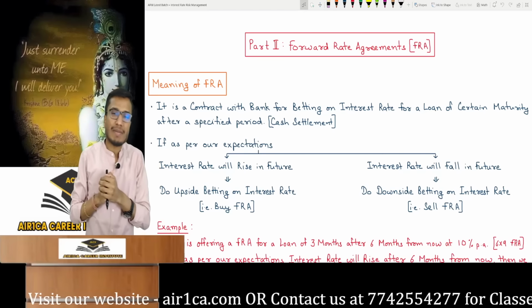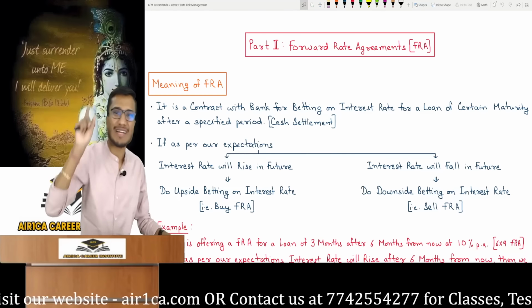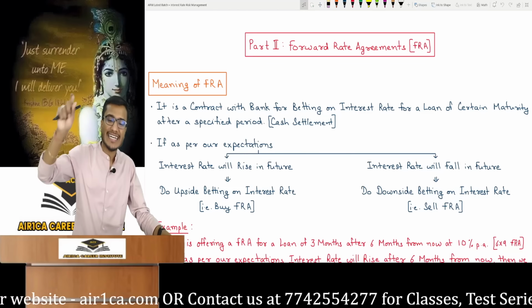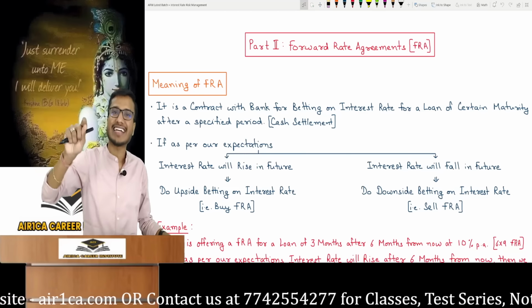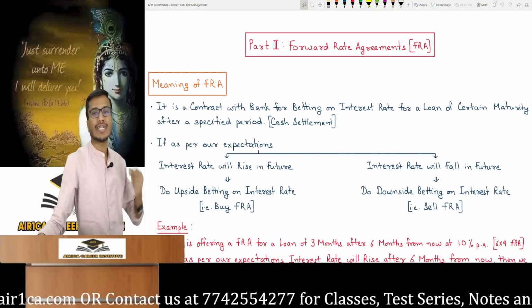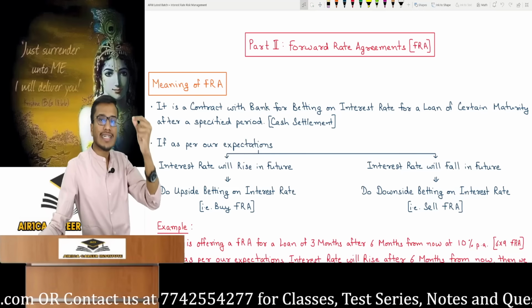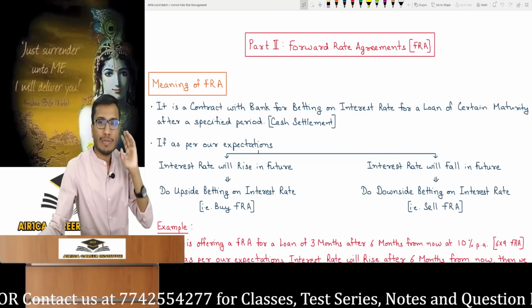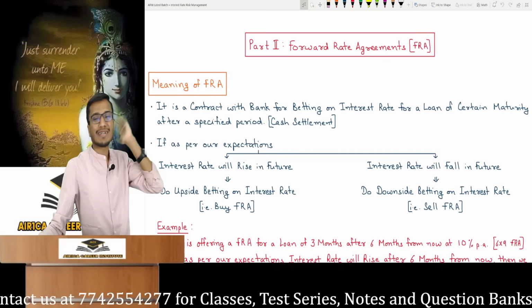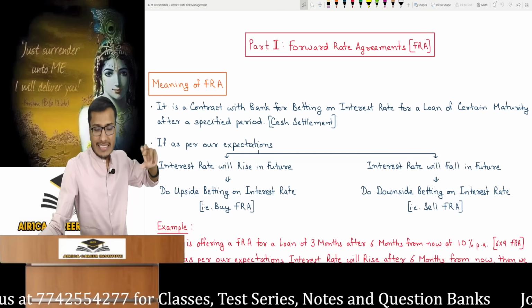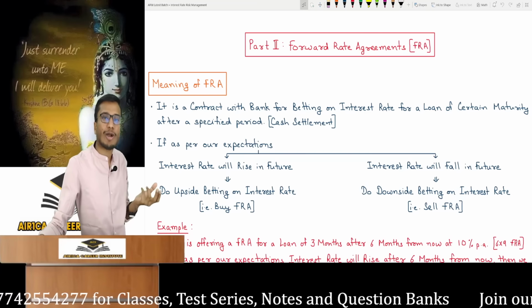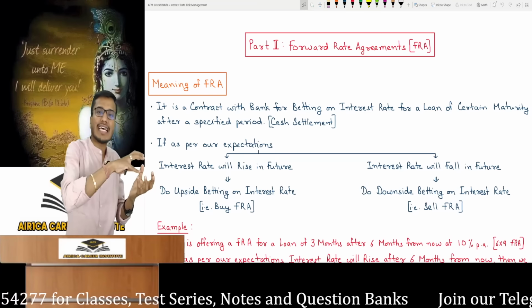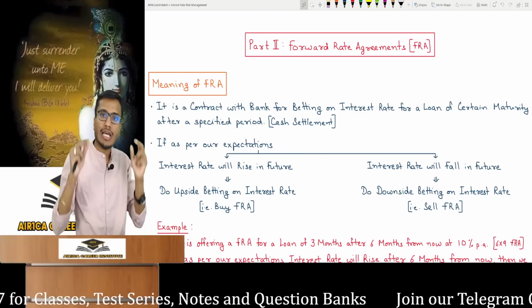The interest rate you are betting on will be for a loan of a certain maturity. For a loan of a certain maturity, meaning it is a contract with the bank for betting on the interest rate, which means 6 months from now. So the interest rate for a 3-month loan of 10 lakh rupees has actually gone above 10%. This point gets added. You just have to think according to the interest rate. The concepts are like those in derivatives. You just have to think in terms of interest rates.